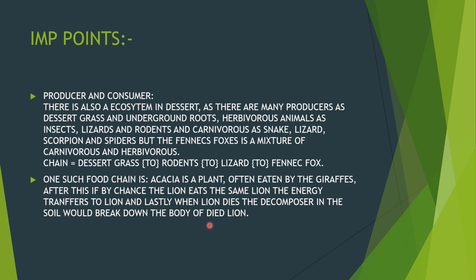The Acacia is a plant, so it already produced energy from the sun into its carbohydrates.